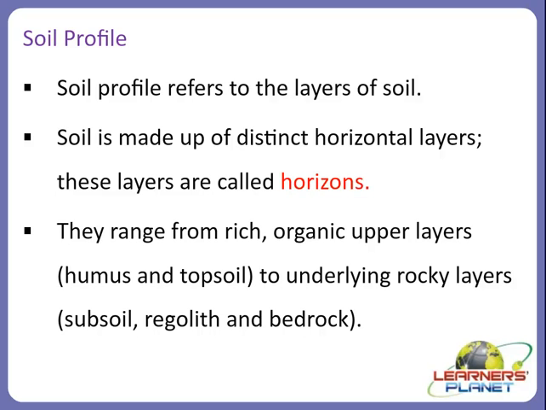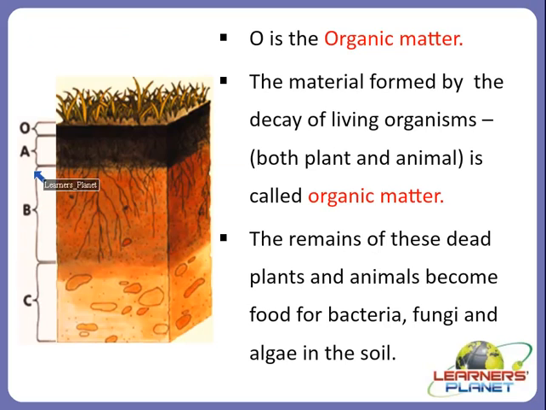So let us discuss all the horizons or all the layers in detail. So the first horizon is O. O is the organic matter, right? As we discussed, organic matter means the material which is formed by the decay of living organisms, that is both plants and animals. This is termed as organic matter. So as you can see in the picture, the topmost layer is the organic matter. This horizon of the soil forms the organic matter.